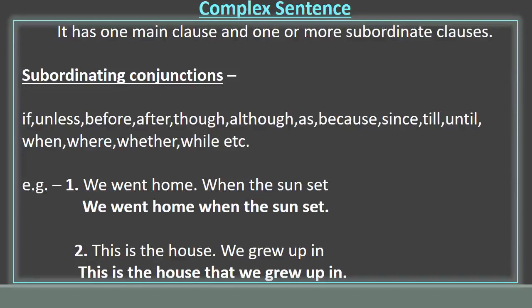and one dependent clause. Students, in the previous video I have given some of the subordinating conjunctions that are used to form a complex sentence. Please revise it time to time and practice what you learn. Remember, to form a compound sentence, we use coordinating conjunctions, and to form a complex sentence, we use subordinating conjunctions. So, it is very important that you learn the conjunctions first.